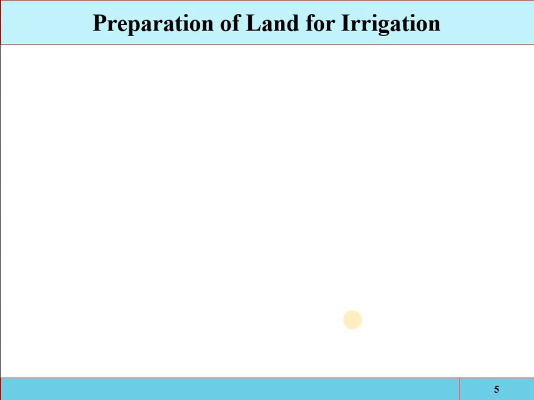As we have discussed in our previous lectures on the methods of irrigation, the topography of the land is most important in the selection of the irrigation method, whether the land is perfectly at zero level, at uniform level, or of irregular condition. So first we have to prepare the land for irrigation purposes.